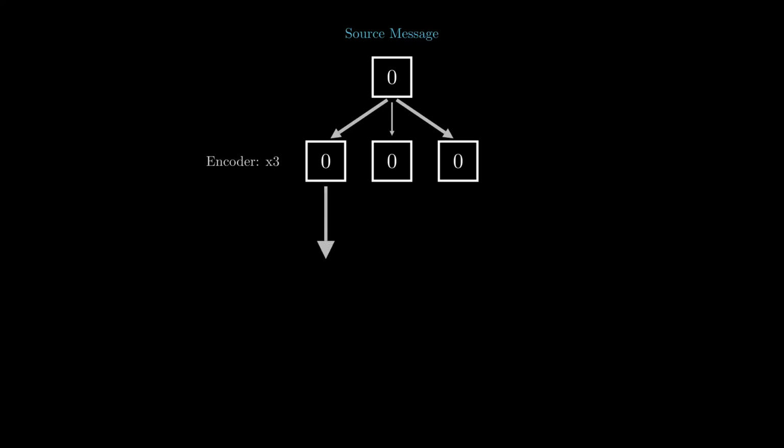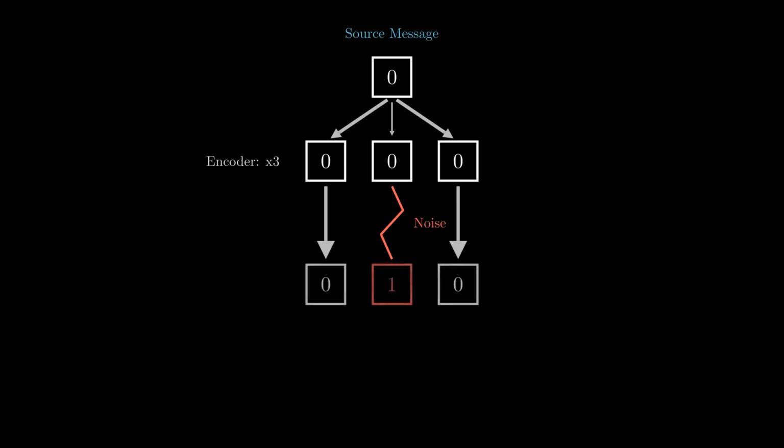As these bits travel through the channel, noise interferes. Thermal fluctuations or signal interference might flip a bit. What arrives at the receiver is inconsistent: 0, 1, 0. The perfect copy is lost. But because we have redundancy, we don't panic. The decoder looks at the group and takes a majority vote. 2 zeros outweigh the single error. The system assumes the 1 is noise and corrects it back to 0.